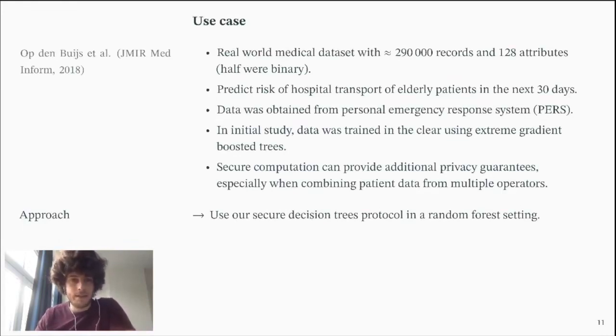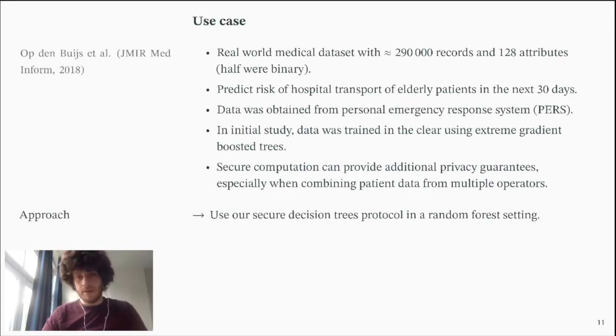Initially, this data was trained using extreme gradient boosting trees. The advantage of decision trees is that they're quite simple in nature, and they work well with aggregation methods like gradient boosting. The idea is to combine a lot of trees trained on subsets of the data to have one large model, which sometimes performs similarly to neural network-based approaches.